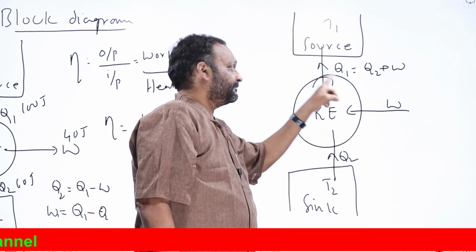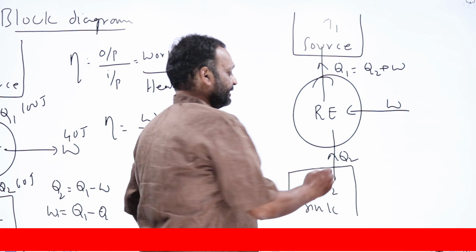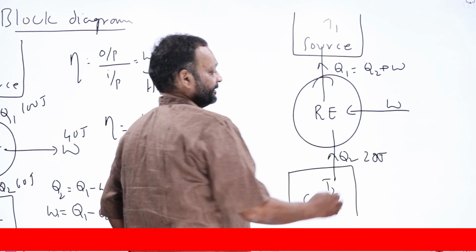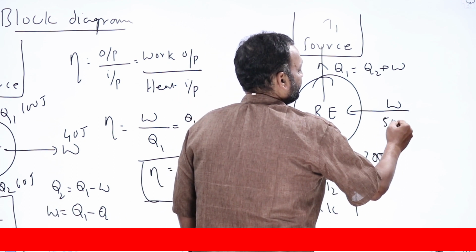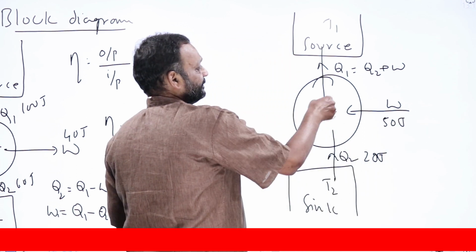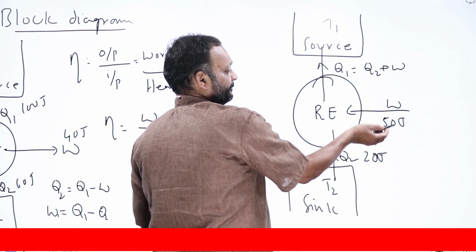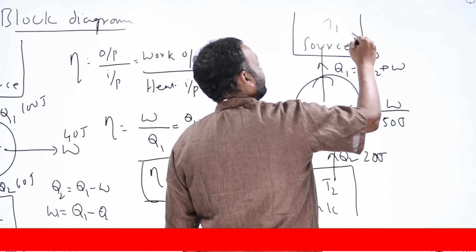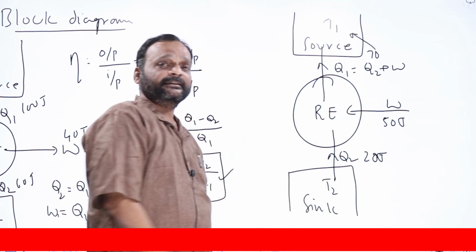Here also the first law of thermodynamics is satisfied. Say it takes 20 joules of heat from the source at low temperature and I do 50 joules of work on it. Then 20 plus 50, 70 joules of heat is rejected into the source at high temperature.